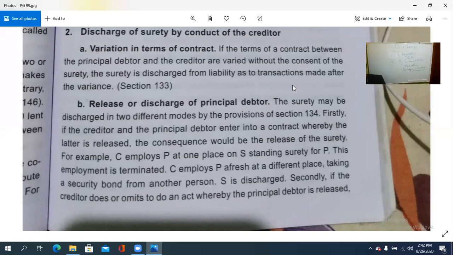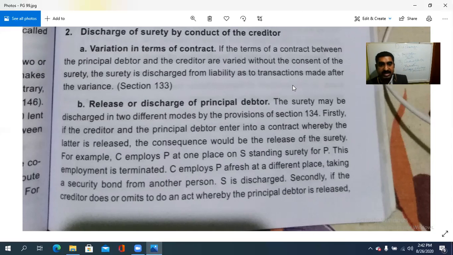Clear? Variation, changes. Then B, release or discharge of principal debtor. What is that? The surety may be discharged in two different modes by the provision of section 134. Firstly, if the creditor and the principal debtor enter into a contract whereby the latter is released, the consequence would be the release of the surety. So how is it? If the creditor and the principal debtor enter into a contract whereby the latter, who? The principal debtor, is to be released, the consequence would be release of the surety. So the surety automatically is released.